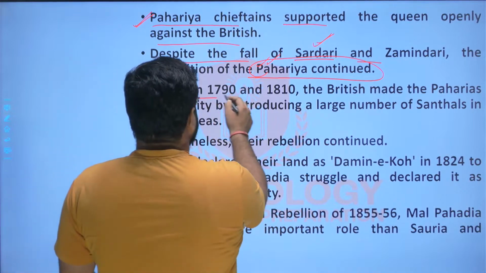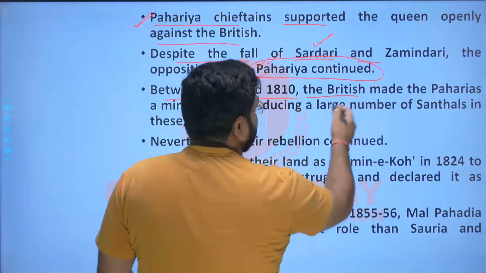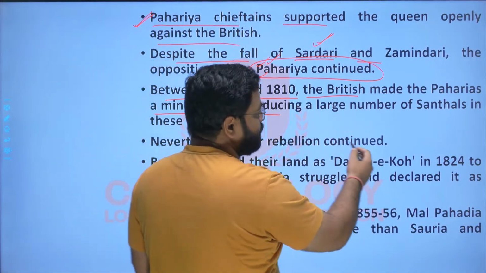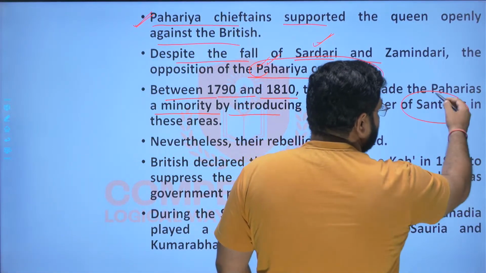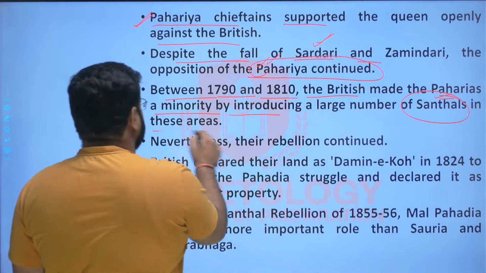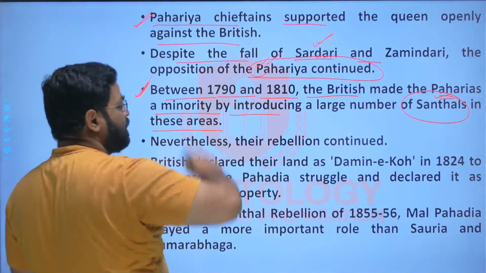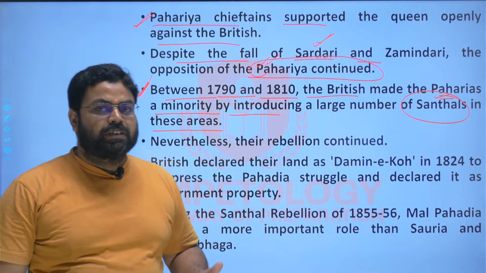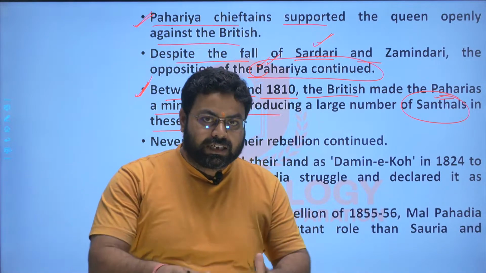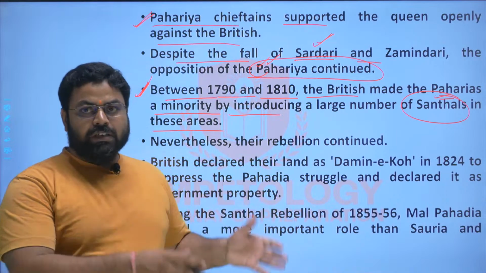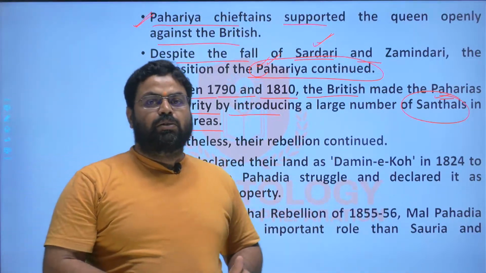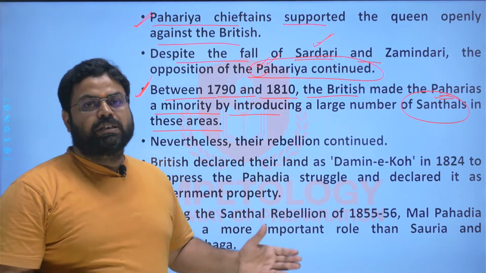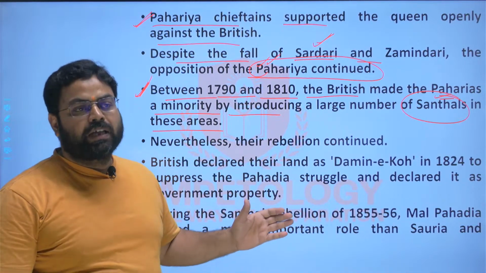And between 1790 to 1810, the Britishers made the Pahadias a minority by introducing a large number of Santhals in these areas. So basically, the Santhals were not the native people of the Santhal Pargana region, although the region name is derived from this tribal group, but the original inhabitants of this region were the Pahadia people.